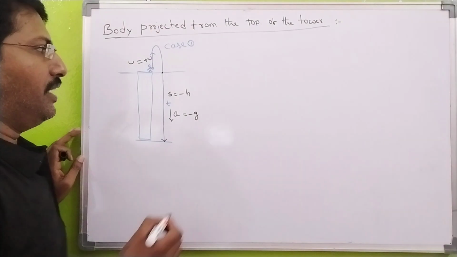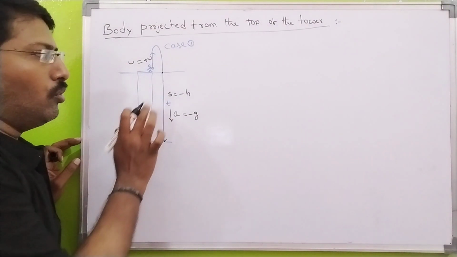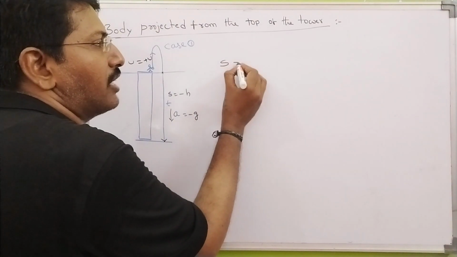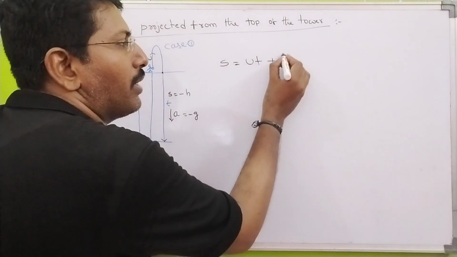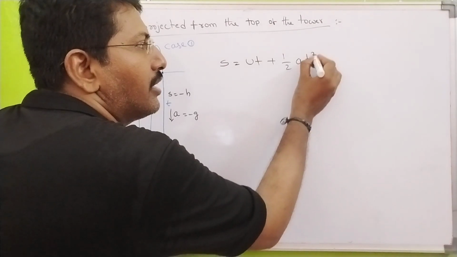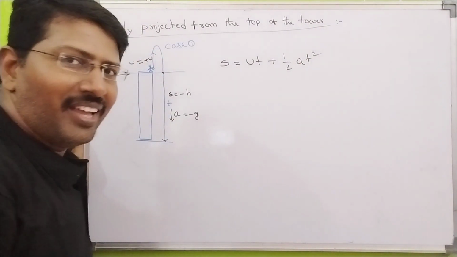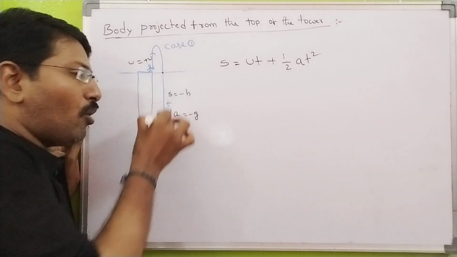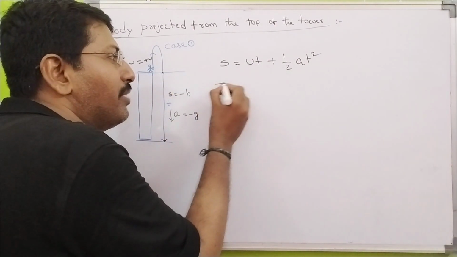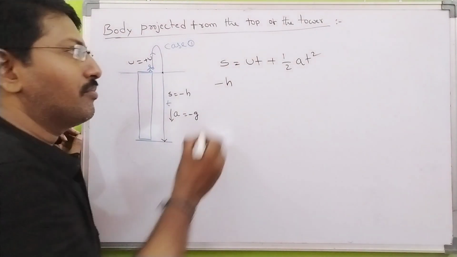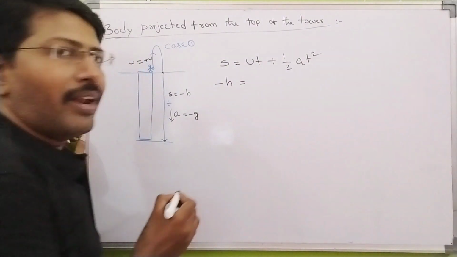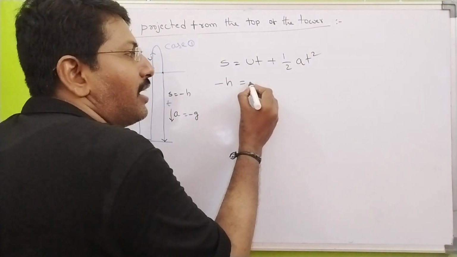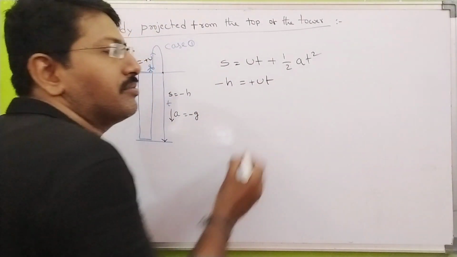Okay. Now you see here, the u value, s value, a value. Substitute in the equation s equals ut plus half a t square. What is the s value here? The displacement is in the downward direction, so minus H. Velocity is in the upward direction, so you take plus ut.